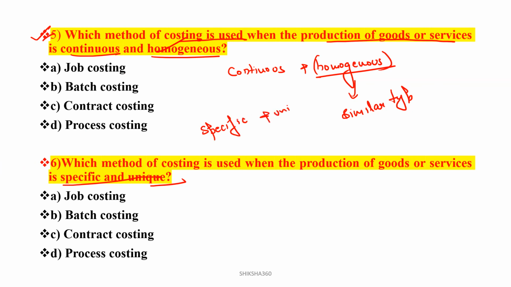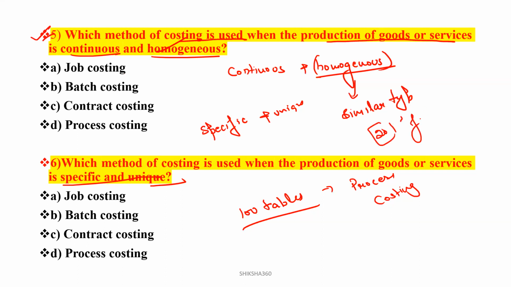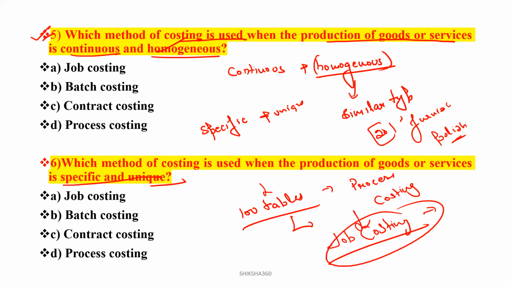Specific and unique. One thing I will tell you: say you have to manufacture 100 tables. So it will come under process costing, we can say that. And after that, out of the 120 tables, we have to furnish, like polish, those tables. Clear? So that will lead to job costing. That is another process, so that will lead to the specific job.